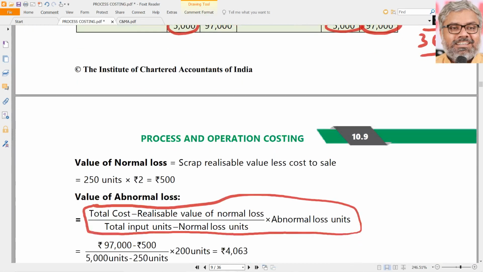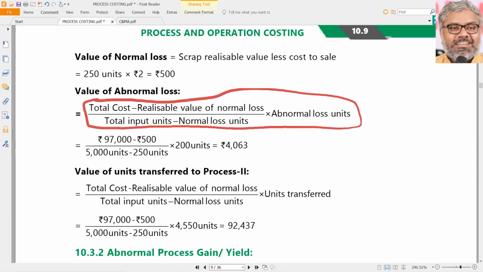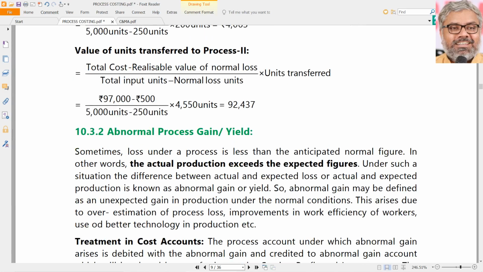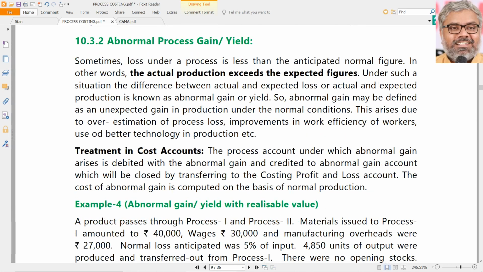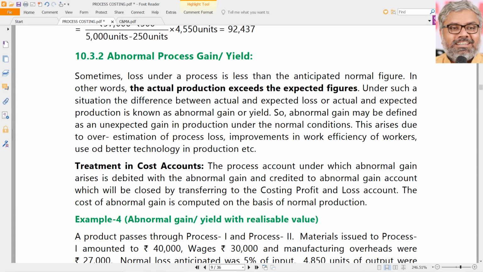Now another possibility might arise, that is abnormal gain, or you can sometimes call it abnormal yield. It's the opposite of abnormal loss. Abnormal loss occurs when actual output is less than the desired output, or you can say the actual loss is more than the normal loss.